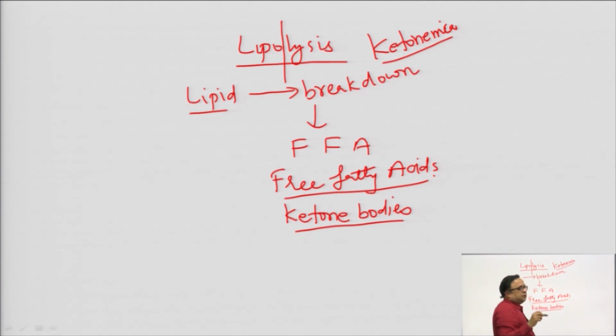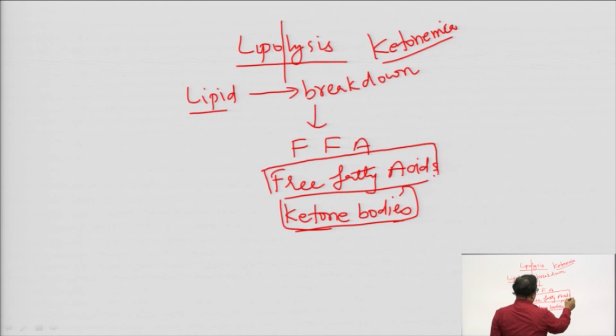Ketonemia is the excess of the ketone bodies in blood or urine. So, ketone bodies are obtained from the free fatty acids, and free fatty acid we are getting from the breakdown of the lipid.